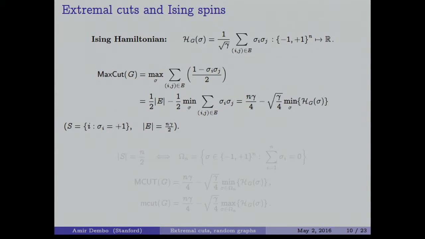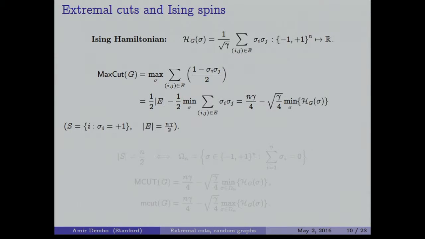But thanks to this way, we can separate the 1/2. This just gives us |E| over 2, minus 1/2 the minimum of the sum of sigma i, sigma j over ij in E. And this we can rearrange again in the case that we are talking about, where the average degree is gamma, so the number of edges is going to be n gamma over 2.